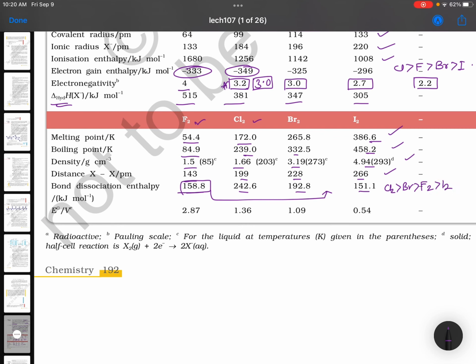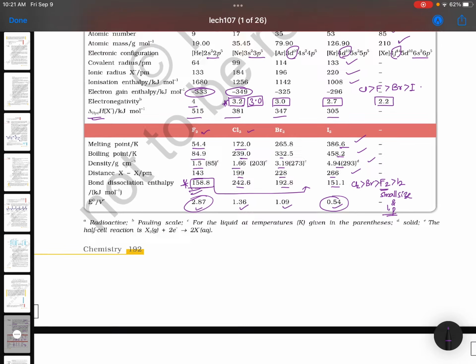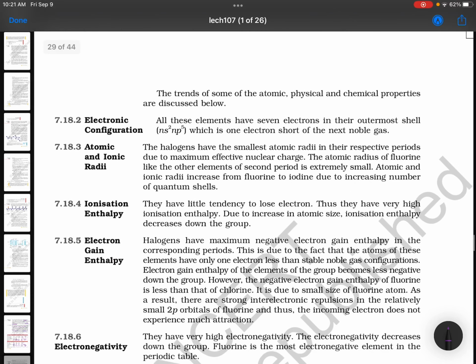Bond dissociation. The reason is due to small size and lone pair of electrons. Small size and lone pair of electrons is responsible for fluorine's less bond energy. Very important point. Its bond enthalpy is even less than hydrogen. So we compare with hydrogen also. Values all positive, down the group decreasing. That means this is the strongest oxidizing agent comparatively with the remaining. And here it is mentioned about the radioactive Pauling scale. Not much worrying factor. The trends of some of the atomic, physical, and chemical properties are discussed below.